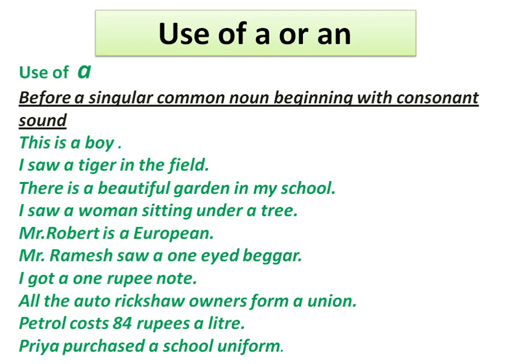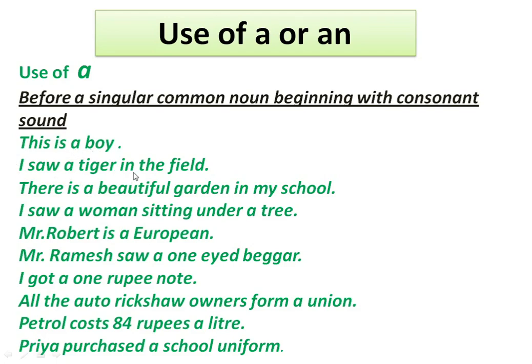Let us know when we use the indefinite article a. The indefinite article a is used before a singular common noun beginning with a consonant sound. Remember that the common noun should be singular and it should have a consonant sound, not a consonant letter. Here the consonant sound. This is a boy. Here boy is a singular common noun and the word boy begins with the consonant sound b. Therefore we use a here.